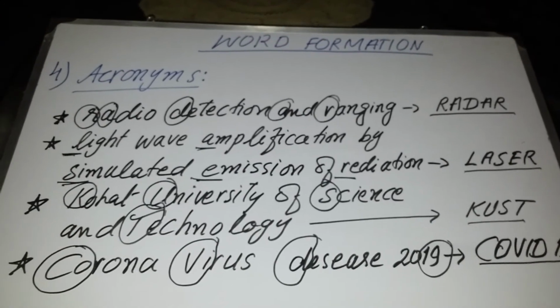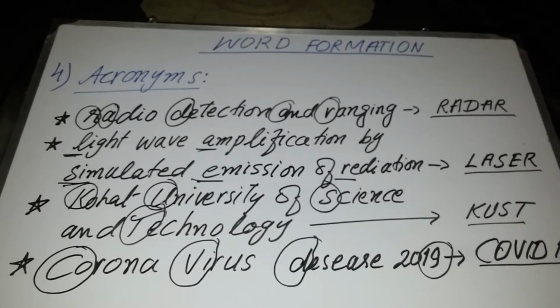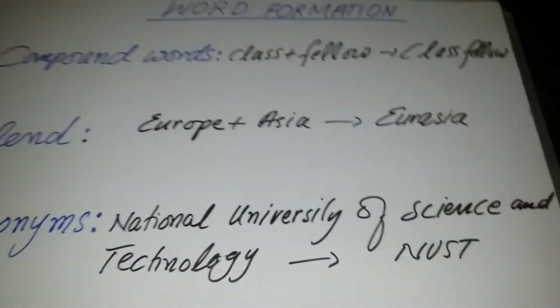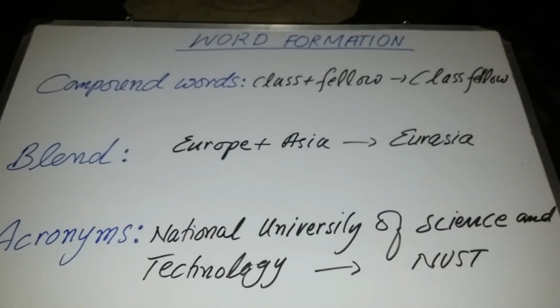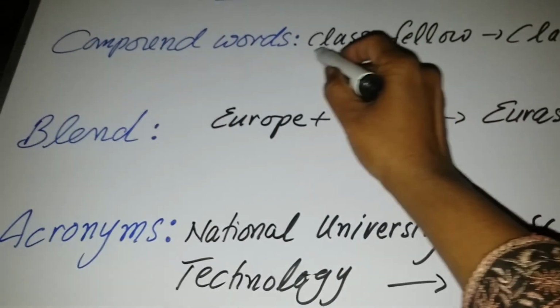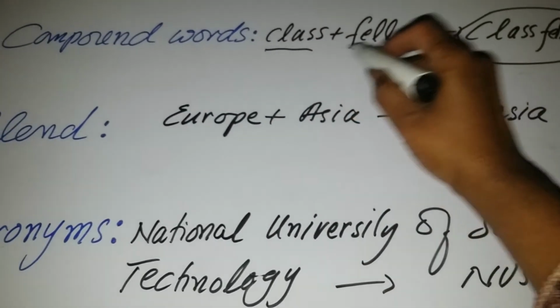And remember this thing, that these types of acronyms are mostly used in science subjects. Okay, in short, compound words are those words in which we combine two words and create a new word. This is class and this is fellow.